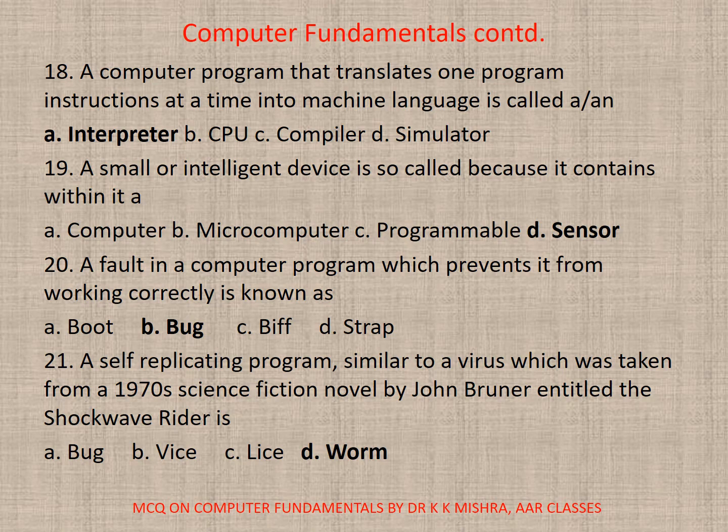Correct option is B. Bug. 21. A self-replicating program similar to a virus, taken from a 1970s science fiction novel by John Brunner entitled The Shockwave Rider, is A. Bug, B. Virus, C. Lice, D. Worm. Correct option is D. Worm.